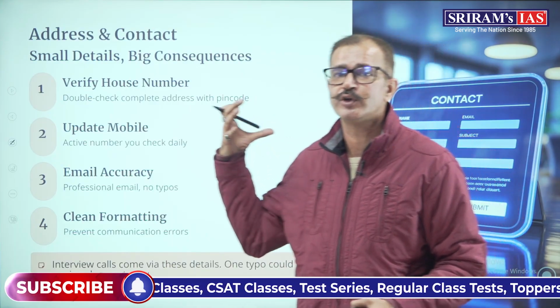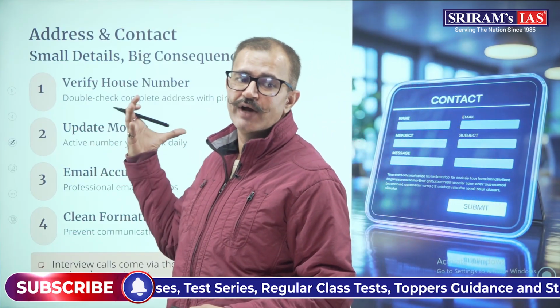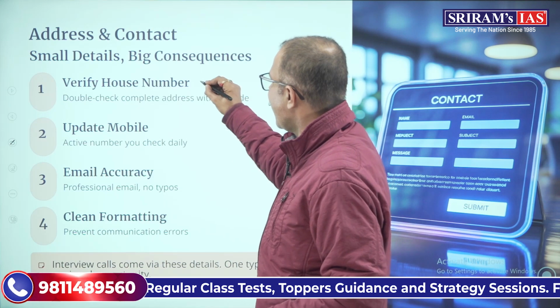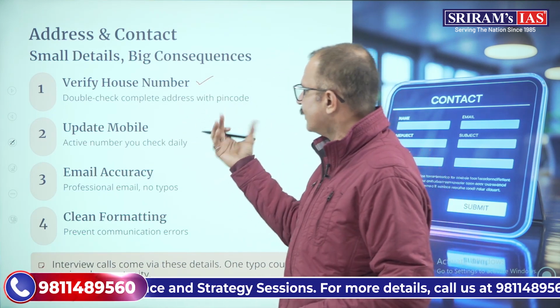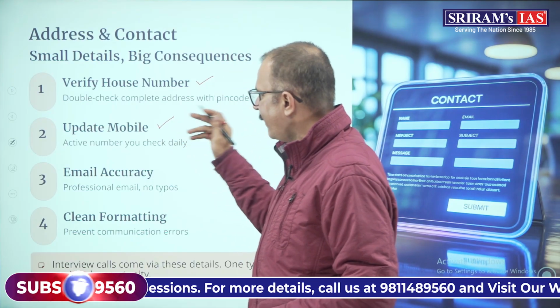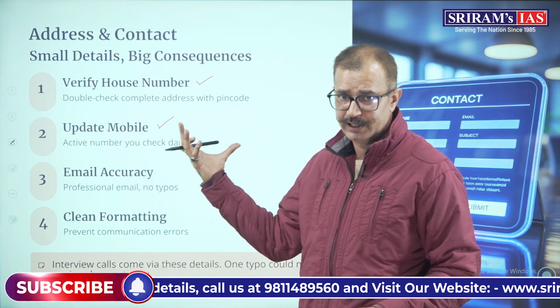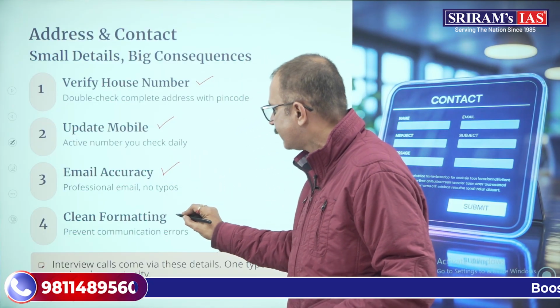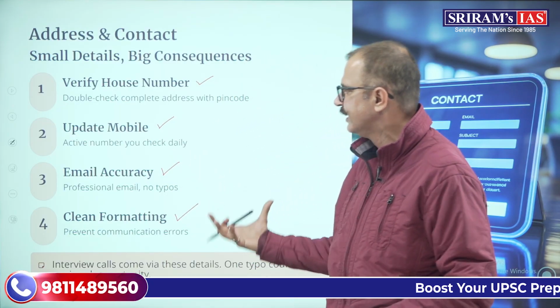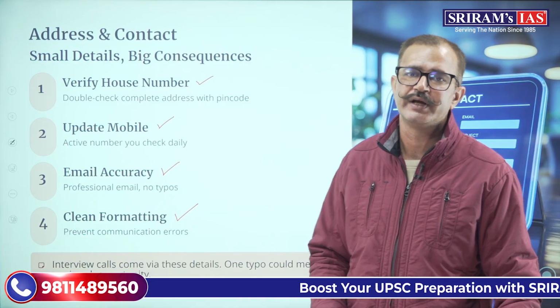Now, I told you about your address and contact, all right. When we are talking about address and contact, that has to be completely verified. Double check your complete address with the PIN code. Update your mobile; an active mobile number should be input over here. Email accuracy is very important, with clear formatting so that it will prevent any communication error.